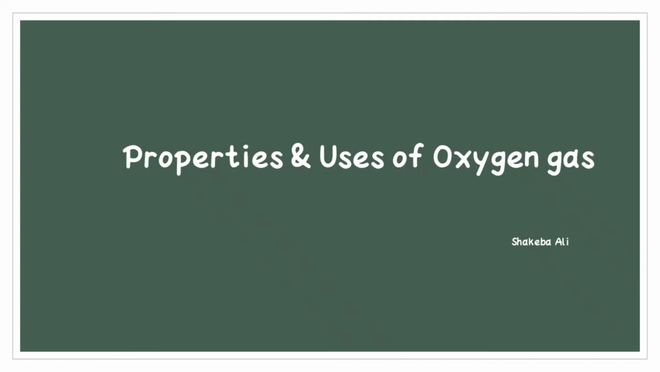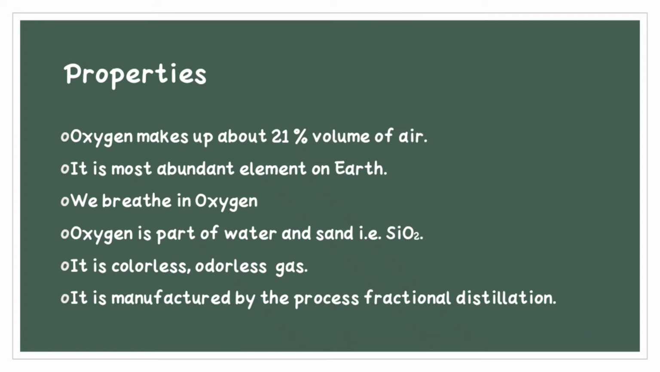Our today's topic is properties and uses of oxygen gas. So first we have properties. Number 1, oxygen makes up about 21% of the air by volume. We have already seen this in composition of air. Then it is the most abundant element on the earth.